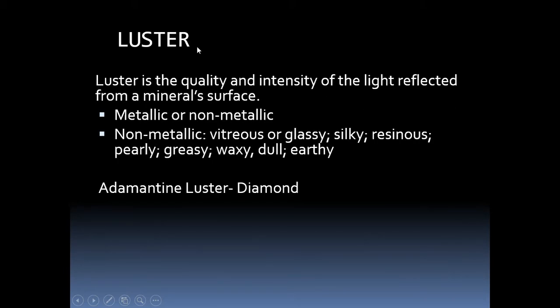Next important property of mineral depending upon light is luster. Luster is nothing but the quality and intensity of light reflected from the mineral. In general, the appearance of a mineral is nothing but luster, how it appears. So basically there are two types of lusters. One is metallic luster, another is non-metallic luster. Metallic luster is nothing but the mineral appears like metal.